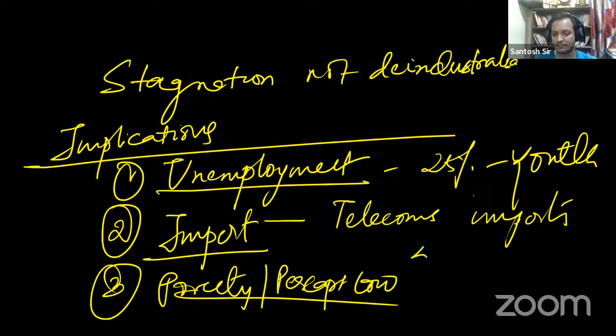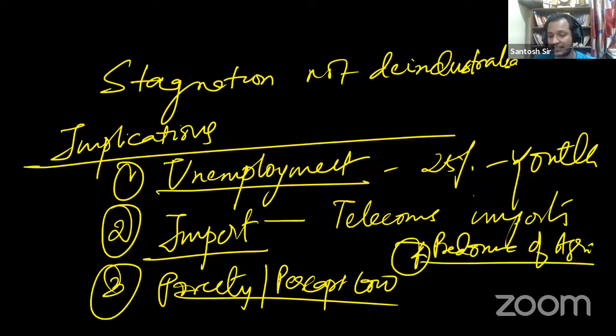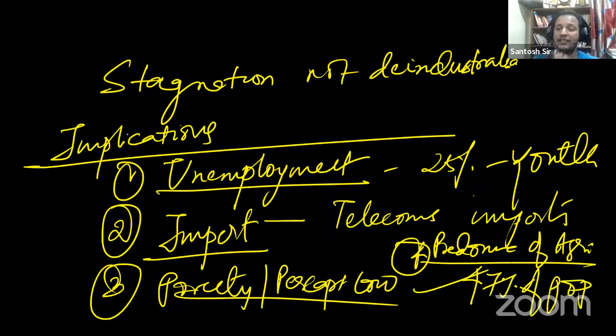Next, predominance of agriculture. Still 47% of the population is dependent on agriculture. People are languishing in agriculture. They are not able to come out of agriculture because there is no low skill employment.